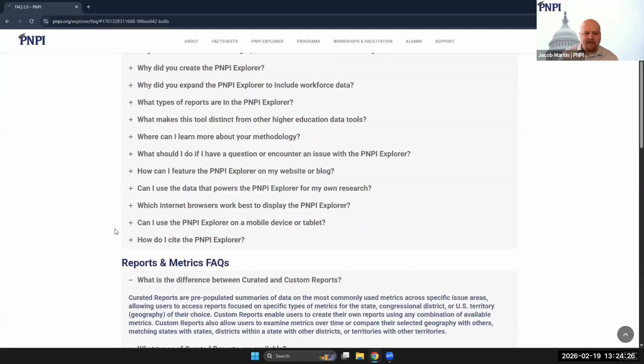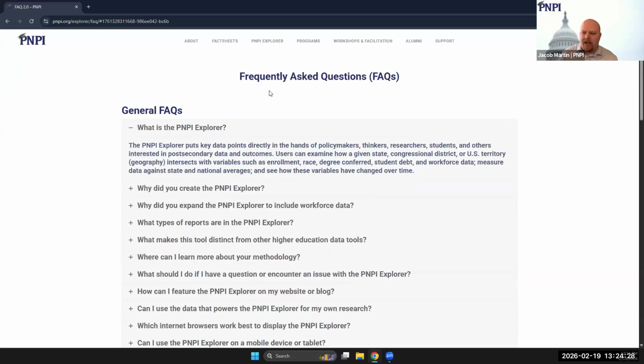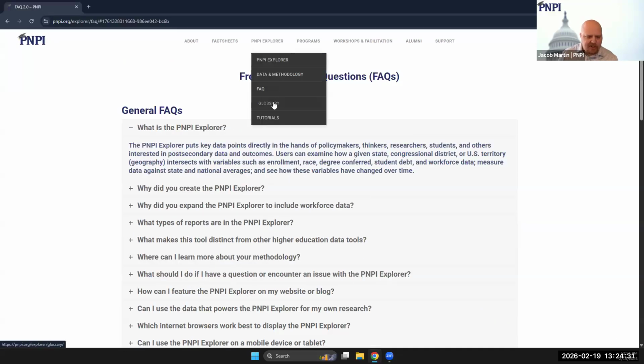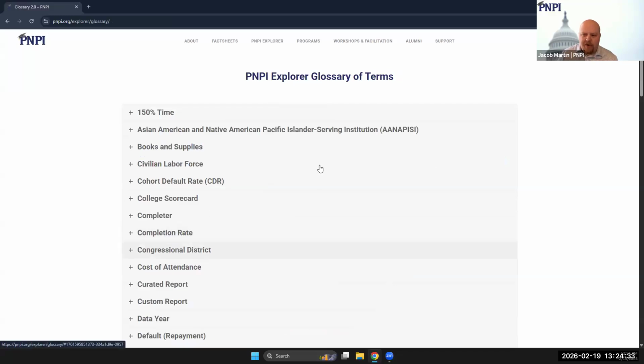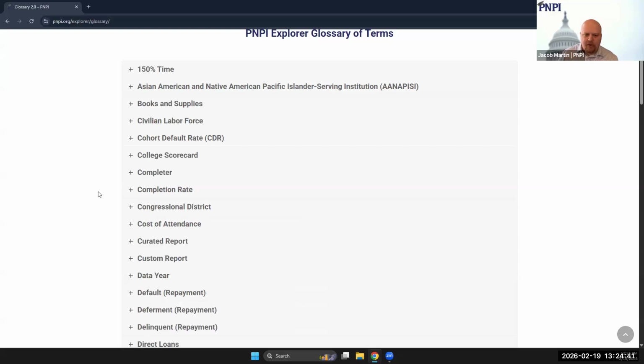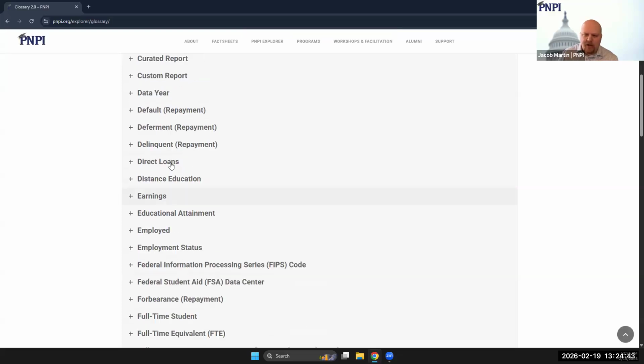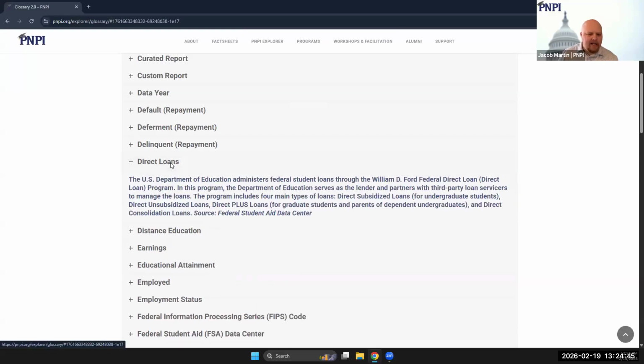Now, we also know that many of the terms used in the Explorer can be complicated to define and to understand. So for that reason, we've put together our own glossary of terms for many of the terms used in the PNPI Explorer. We actually have more than 70 that we've included in this. And similar to the FAQ, you can click on any given term, and it will tell you the definition we use, as well as the source of the definition that we have used.